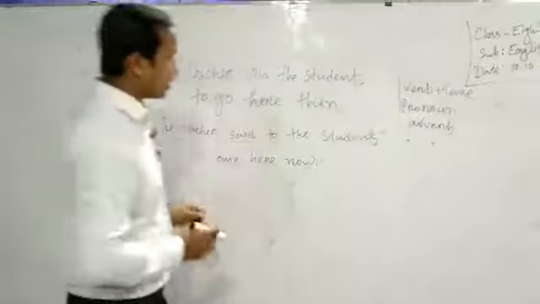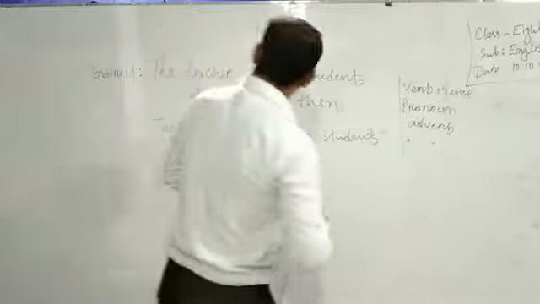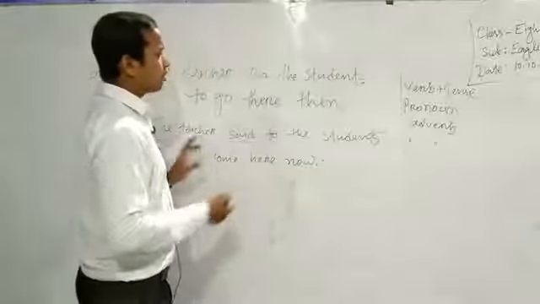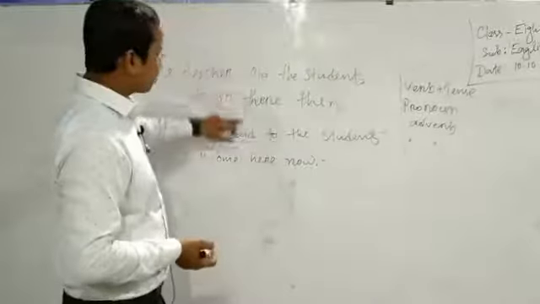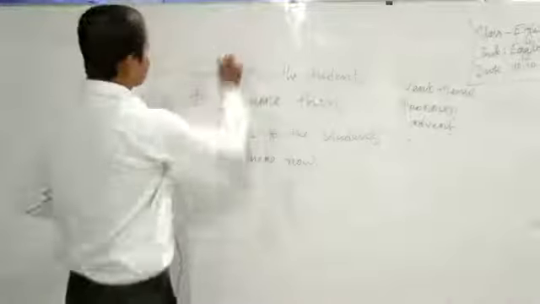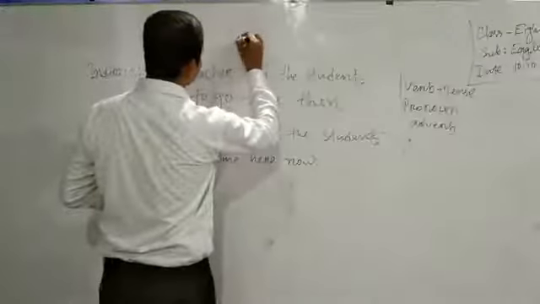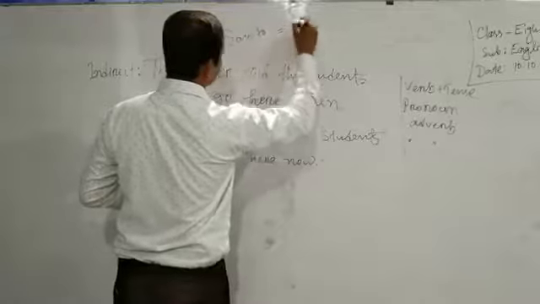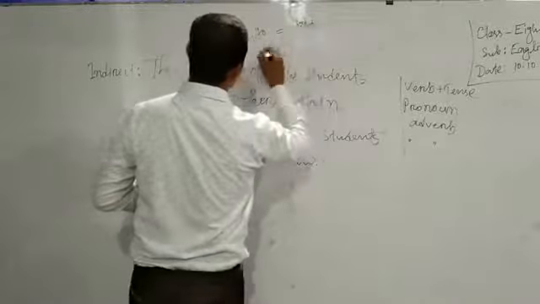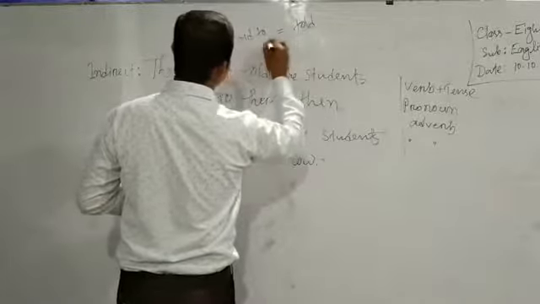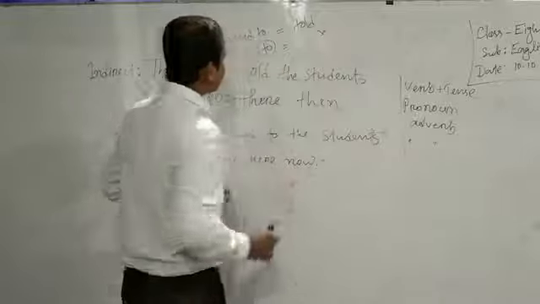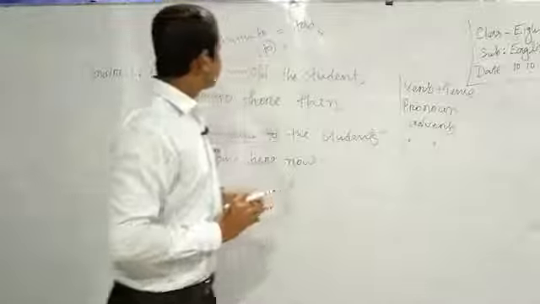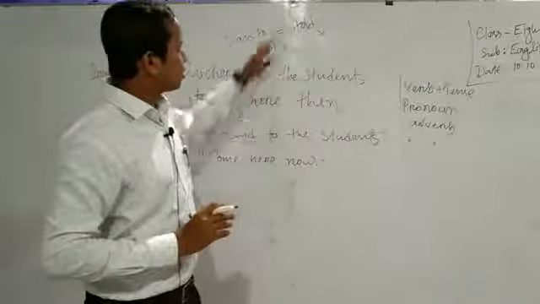Okay. Next, if you notice, here we have changed the verb said to into told. In case of the verb said to, we should change it to told. That means here we have to, but here we haven't. Sometimes some students write told to.